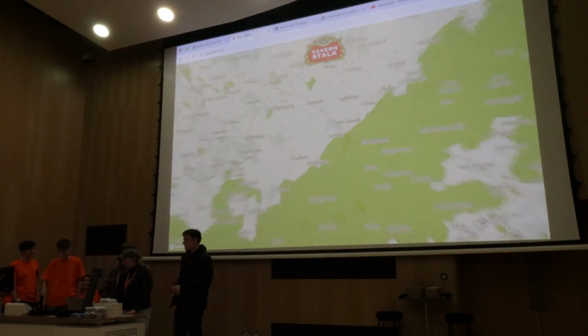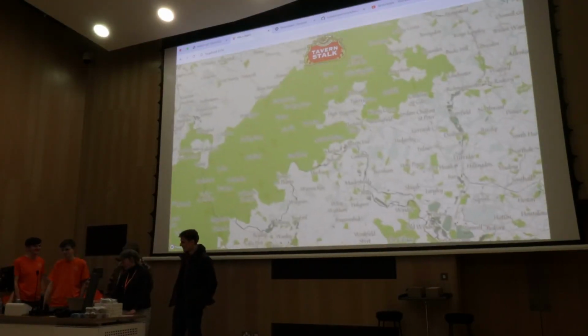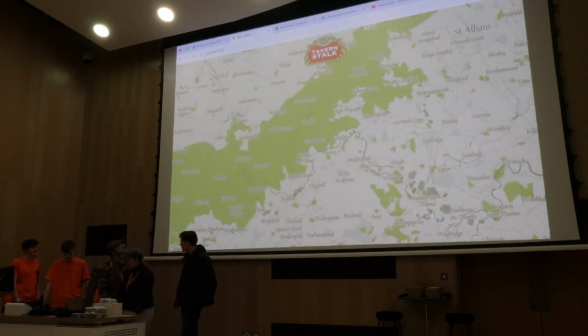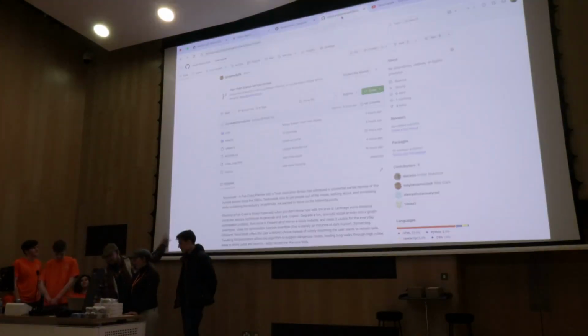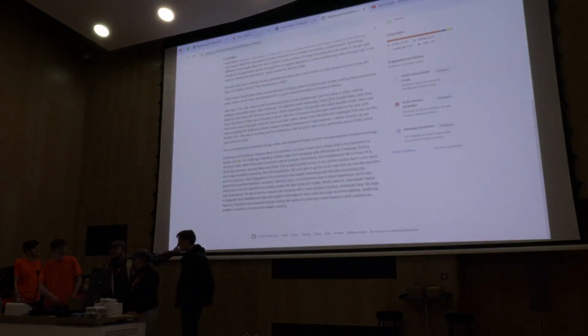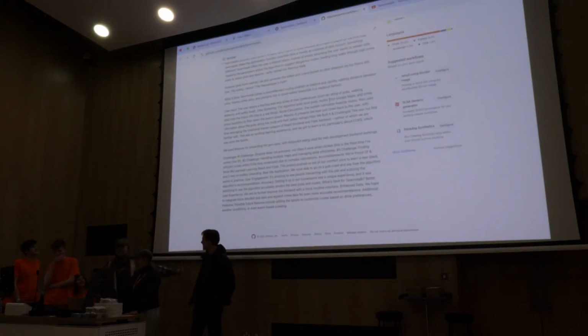And I spent £30 in Google API credits by mistake. I think that's all. If you want to have a go, the open source repository is here. You can clone it. If there is an API key in there, just ignore it. Please don't use it. But yeah, thank you very much.